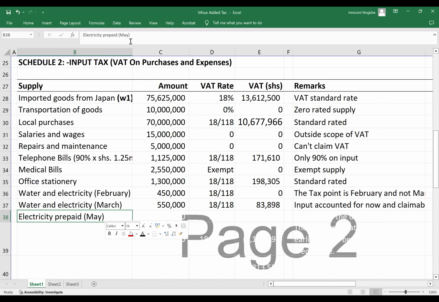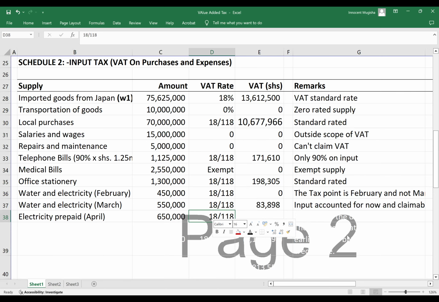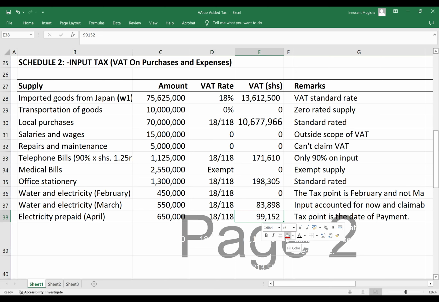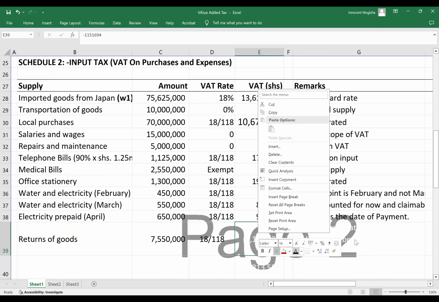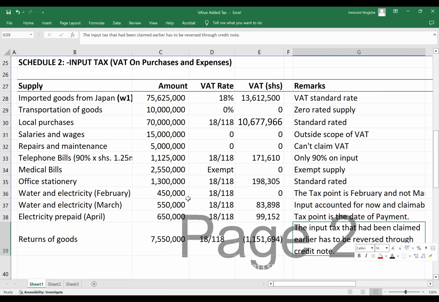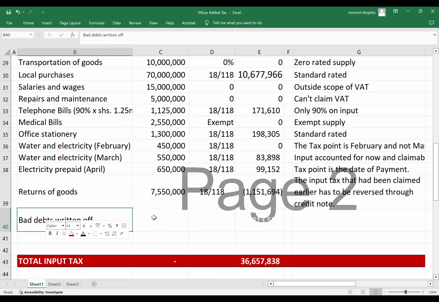Electricity for the month of April. This one you can claim because the tax point is now, because you've decided to pay now, so you account for the VAT now. Tax point is the date of payment. Return of goods. Here you need to raise a credit note. You reverse this through a credit note. The input tax that had been claimed earlier has to be reversed through a credit note. You can do that in IFRS quickly and easily.